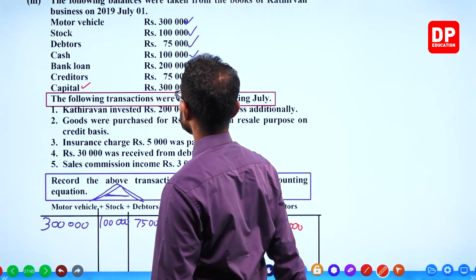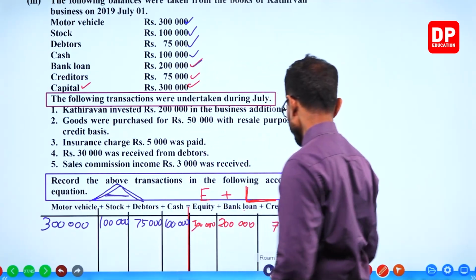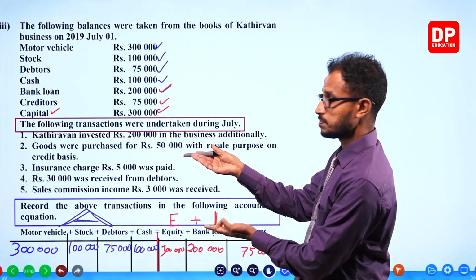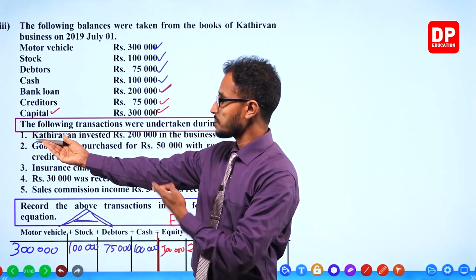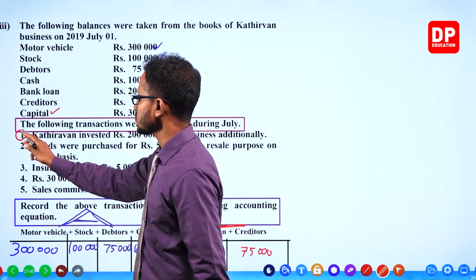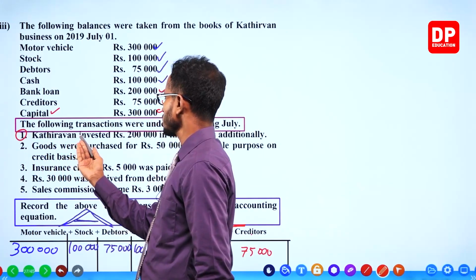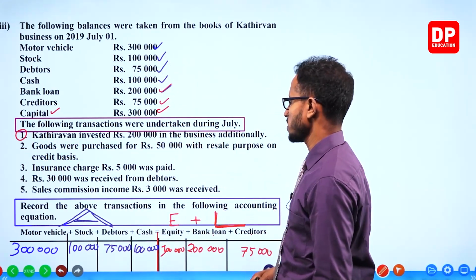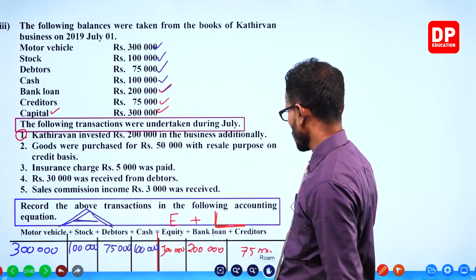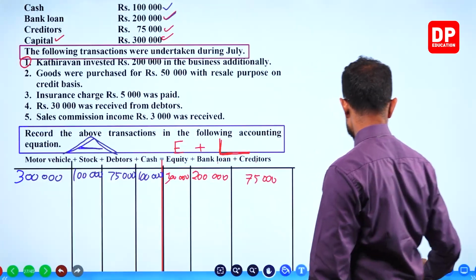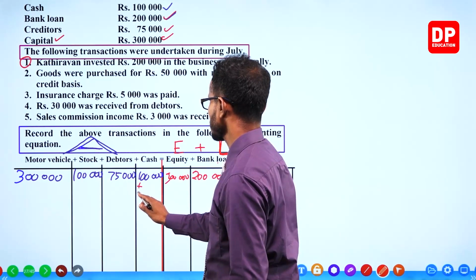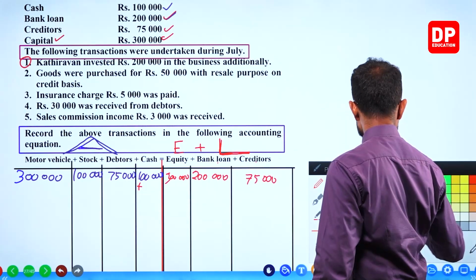So taken. Now let's record the transactions, from the first one. Kathiravan invested 200,000 in the business. Additional capital coming into the business. Cash increases, so plus 200,000 should go under cash.